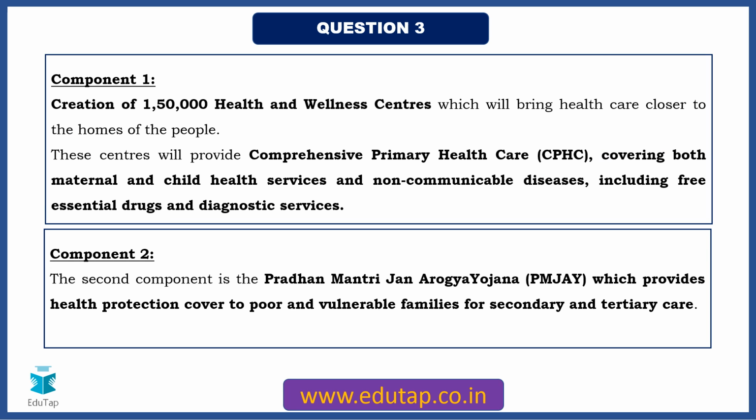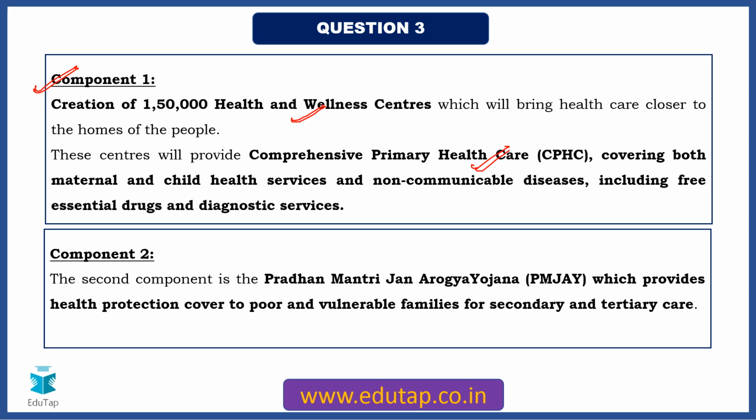So friends, let us have a look at these two components that we were talking about. Component 1 talks about the creation of 1.5 lakh health and wellness centers, right? And basically they are coming out with a plan wherein these centers provide comprehensive primary health care, which includes both maternal and child health services along with non-communicable diseases to the population.